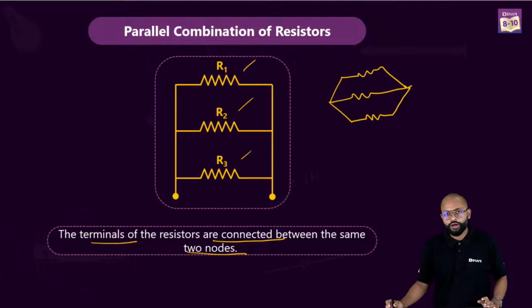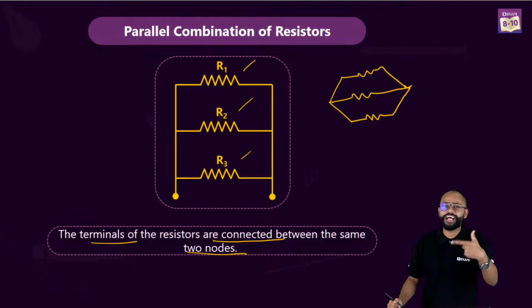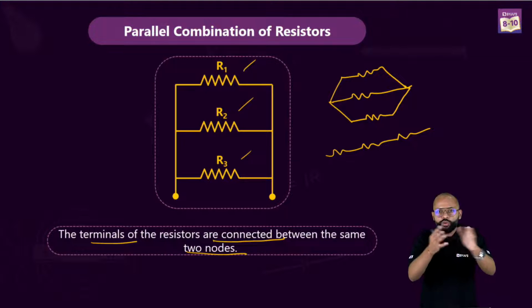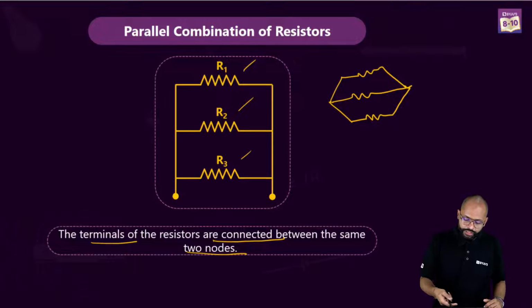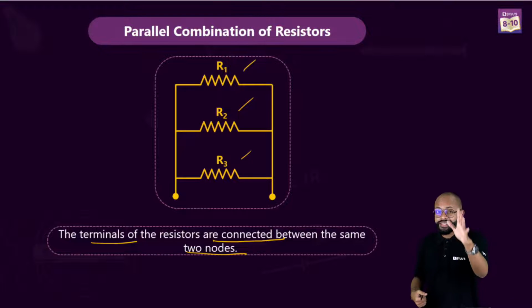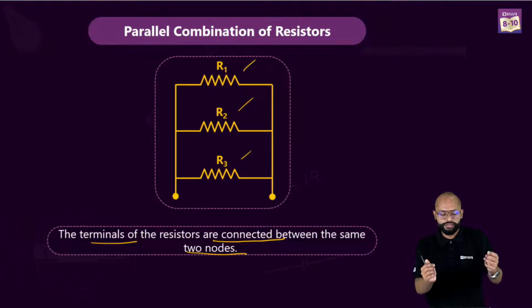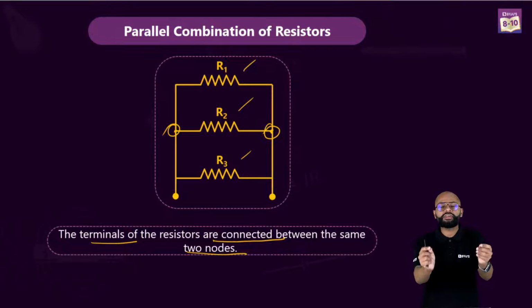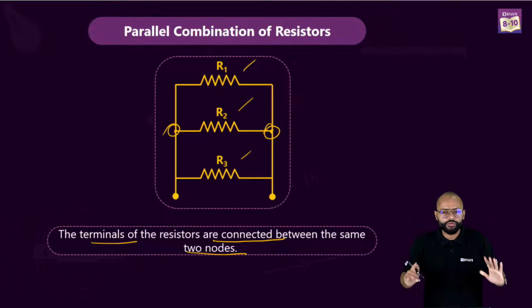Or if the examiner wants to confuse you, he can connect these three and then do cross connections. But you always need to check if there is a common node for all three resistors. This is that common node, this is that common node, and all three resistors are connected to these common nodes.